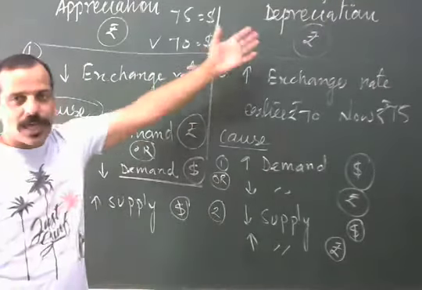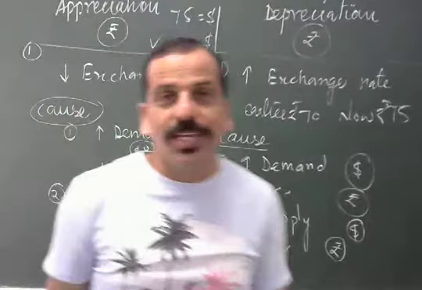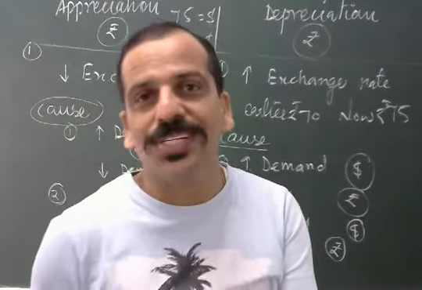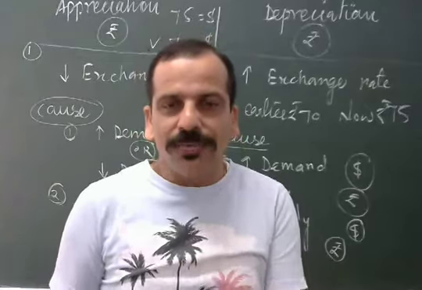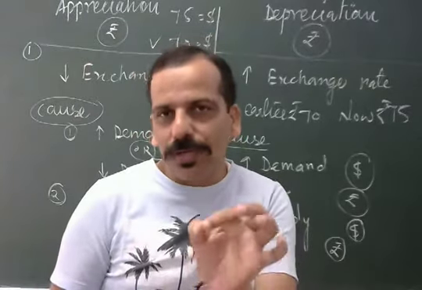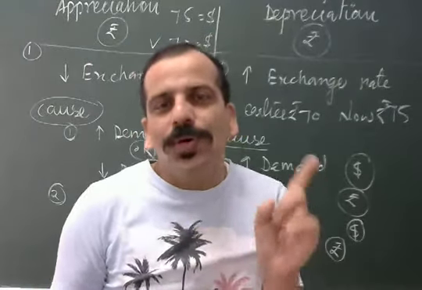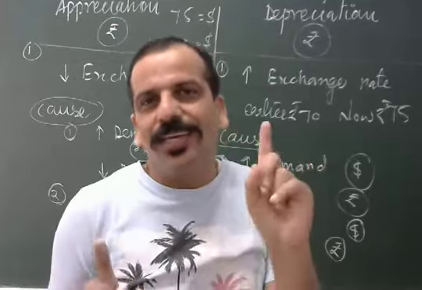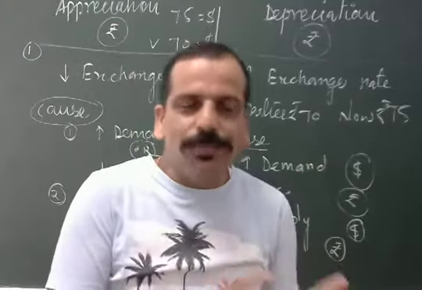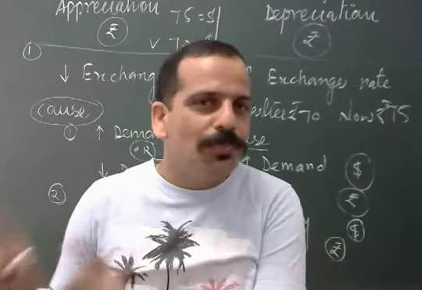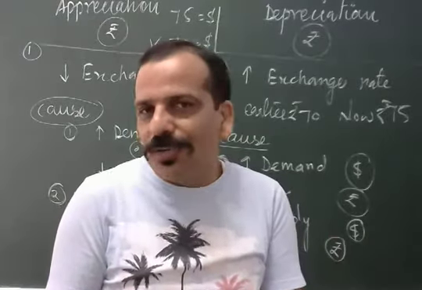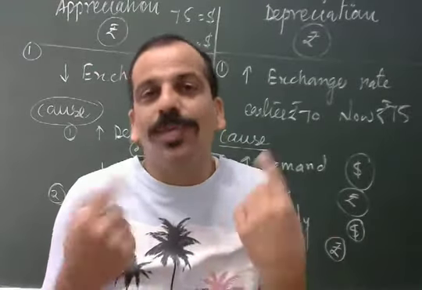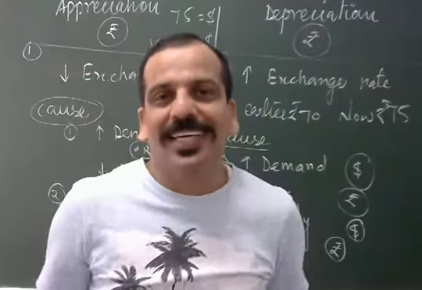So this is about appreciation and depreciation. This is a very interesting question. Keep in mind, there are very interesting logics. I shared one clue with you, the cricket match. If A wins, what does it mean? That B has lost the match. Both cannot lose at a time, and both cannot win at a time.